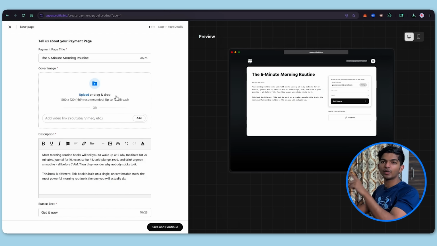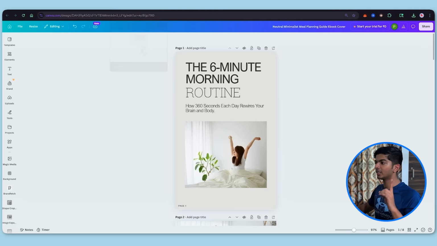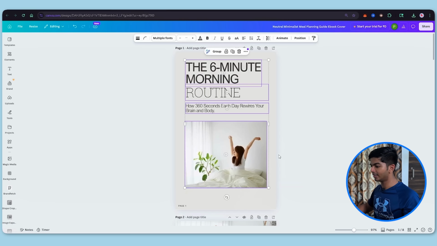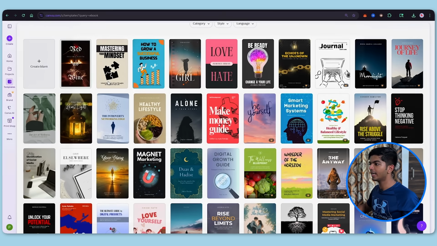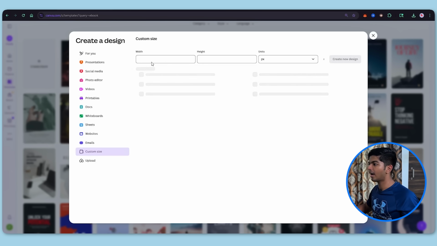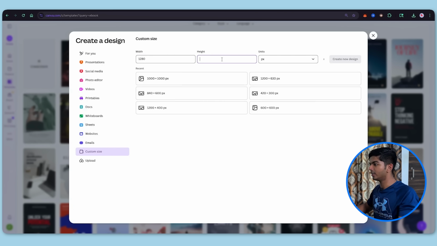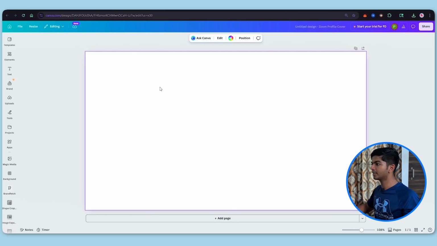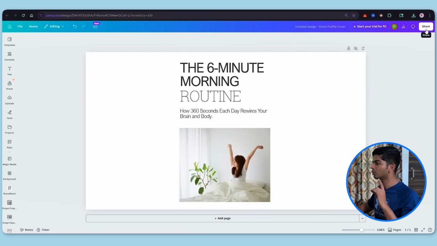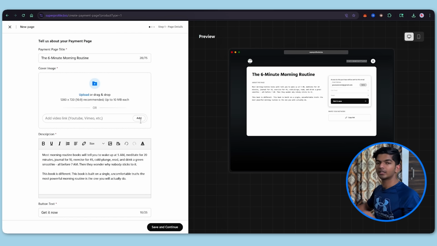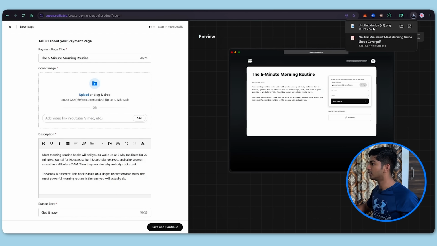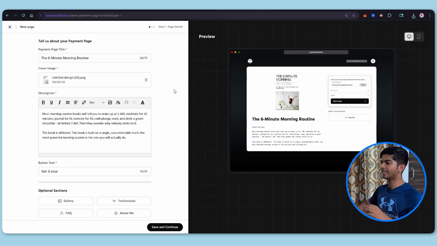And one last thing, we're going to add the image as well. But as you can see here, the image requires 1280 by 720 pixel size. So that is not what we have yet. So I'm going to go to Canva, copy this main page. Then I'm going to go back to my home page, click on create, click on custom size. And here I'm going to set 1280 by 720. So here I'm just going to paste and we will be centering this. So now that we have the exact pixel size, we're going to download this image, come back to superprofile.bio, and here we are going to upload the downloaded image. So as you can see on the right hand side, this is how it looks.